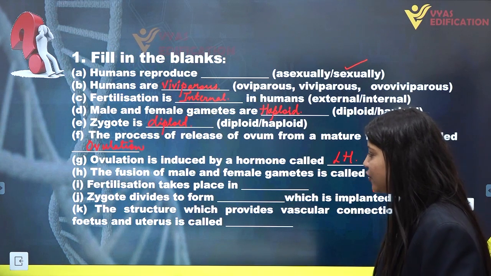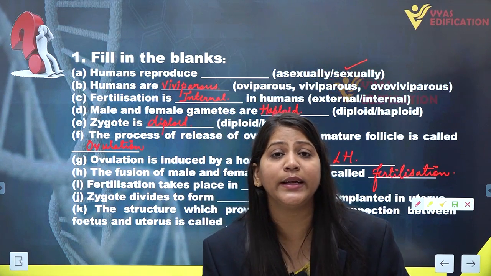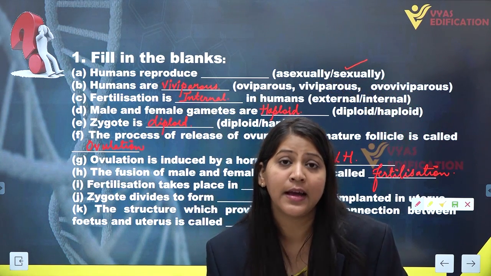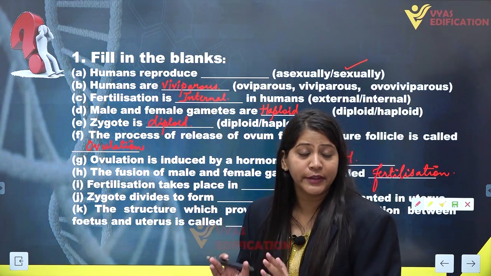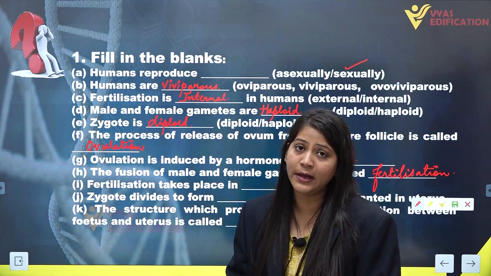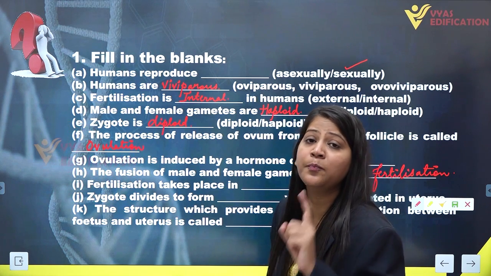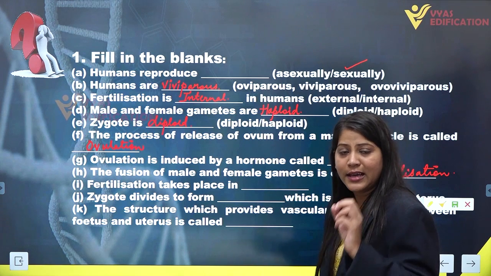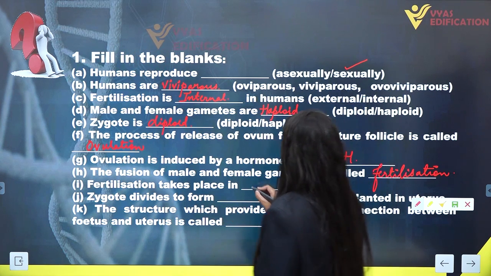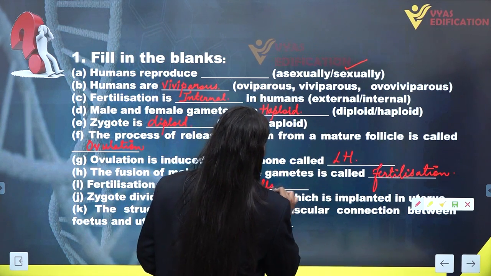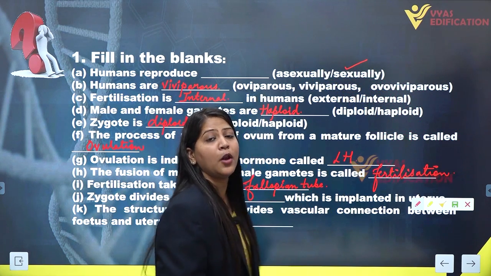Next we have, fertilization takes place in dash. As we know that fertilization is internal in case of humans. But where does the fertilization actually take place? First of all, fertilization takes place in the female human body, but which organ is actually associated with the fertilization? Fallopian tube is the answer. In the fallopian tube, the fertilization takes place. So the answer of this will be fallopian tube.